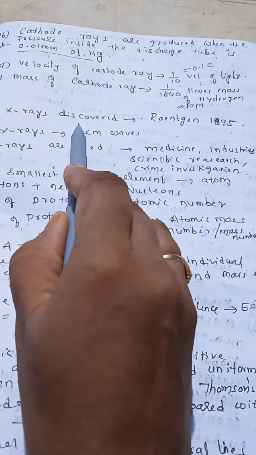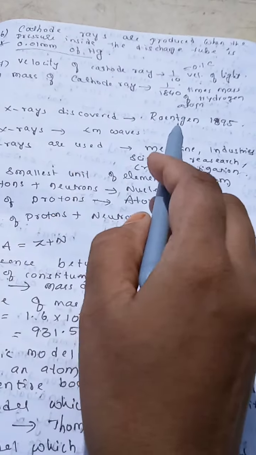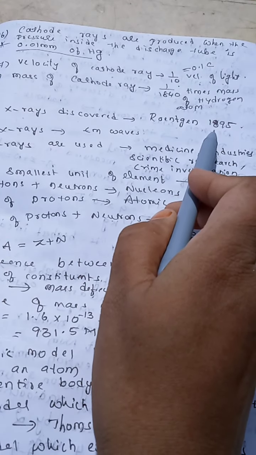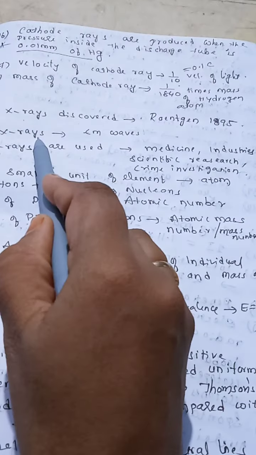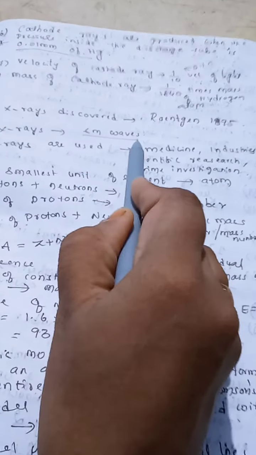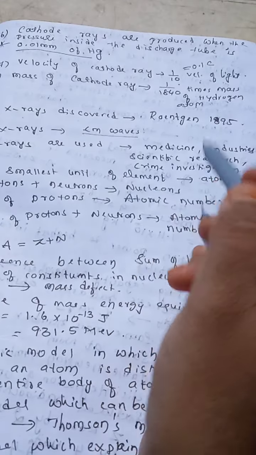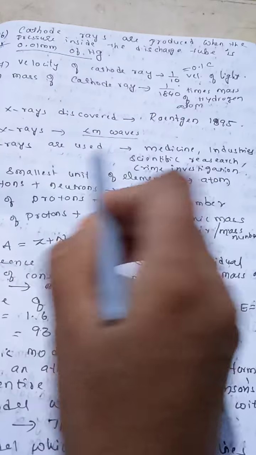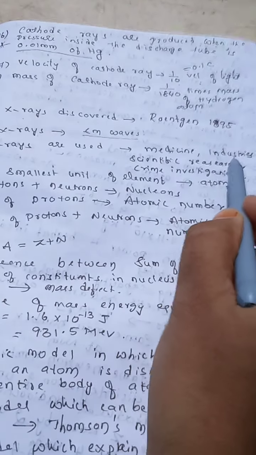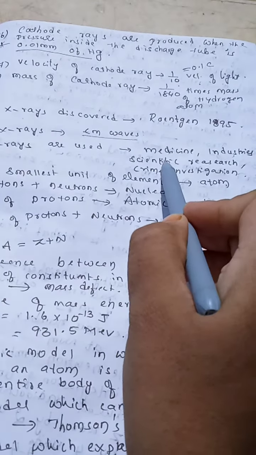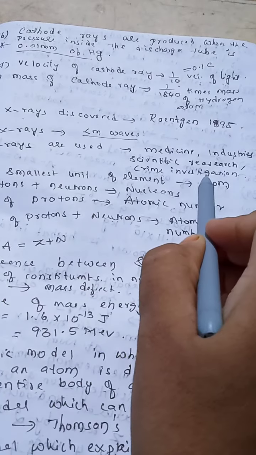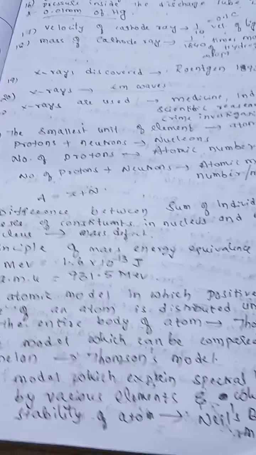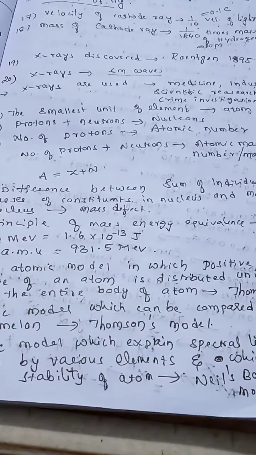X-rays were discovered by Röntgen in 1895. Okay. X-rays are nothing but electromagnetic waves. Such X-rays are used in medicine, industries, scientific research, crime investigation. Okay. Now, let us move to the topic atom.